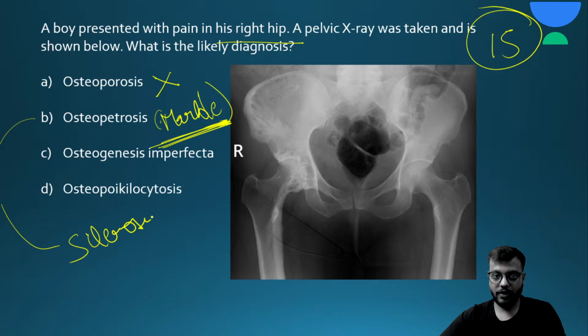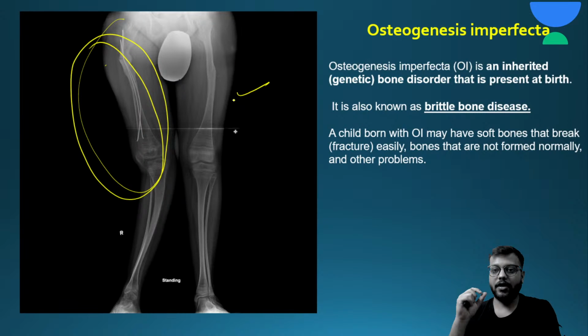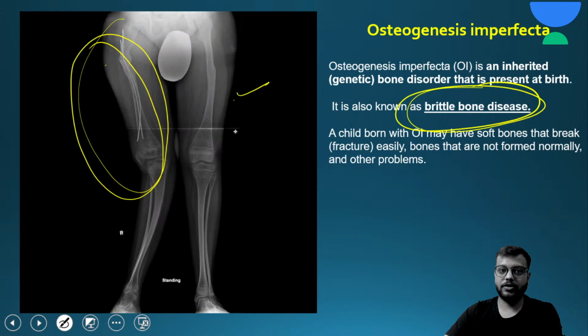Okay, so here you can see the marble bone. It is osteogenesis imperfecta nahi hai, because you will have this type of image in osteogenesis imperfecta: weak bowing image, brittle bone disease बोलते हैं इसको. Okay, this is osteogenesis imperfecta. And osteopoikilocytosis में क्या होगा, it is also a sclerosing disease which is a dysplasia. And यहाँ पे क्या होगा, this sclerosis is in the form of these spicules. Okay, so there are multiple endostosis. Okay, so it is osteopoikilocytosis.